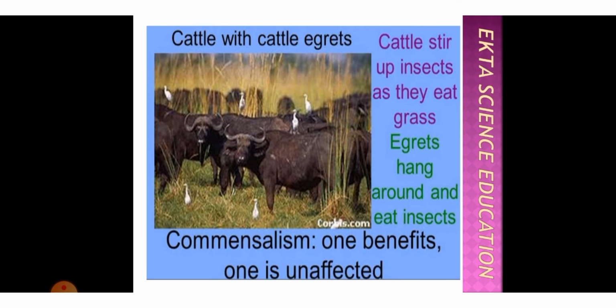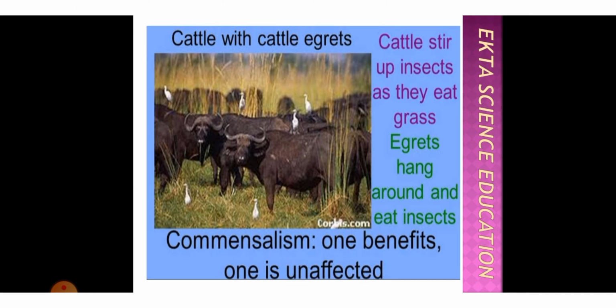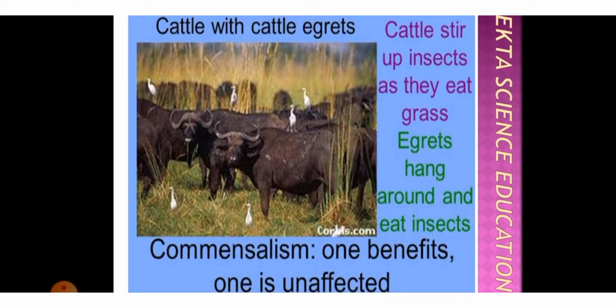Next example of symbiosis or mutualism is the cattle and cattle egrets. Cattle stir up the insects as they eat grass. You can see this example in your surroundings as well. Many times you have seen birds on the body of a cow or buffalo; those birds are the egrets. Now what happens: cattle stir up the insects as they eat grasses. Their body gets stuck with the insects. Now these egrets hang around and eat the insects. They play on their body, collect the insects and eat them.